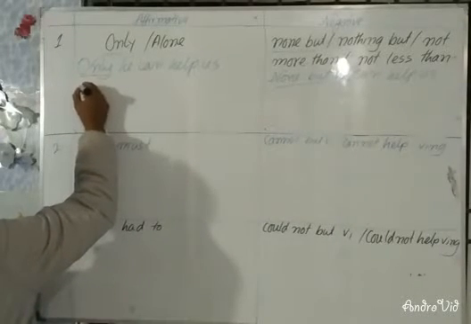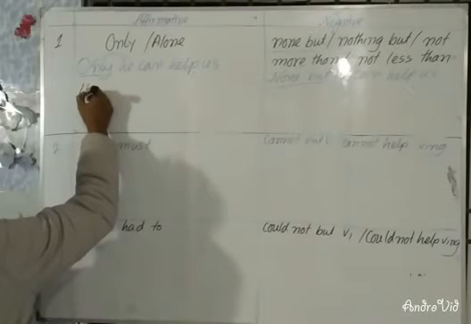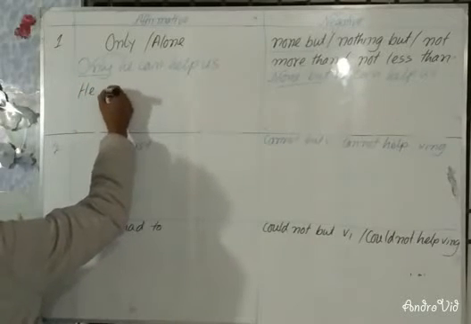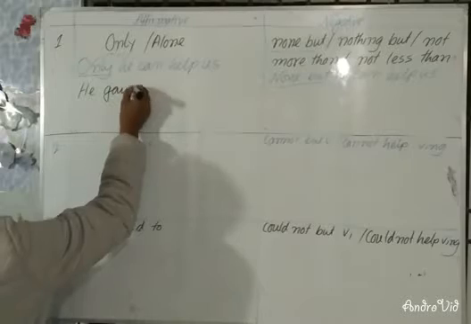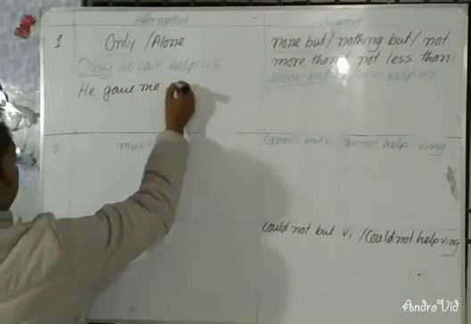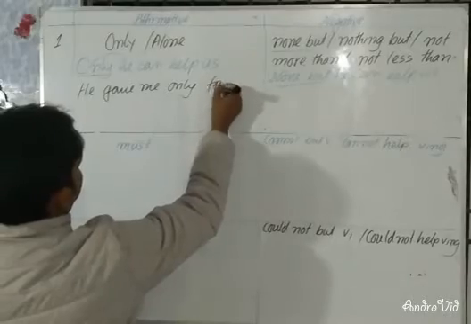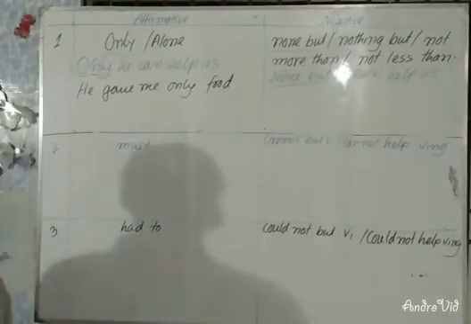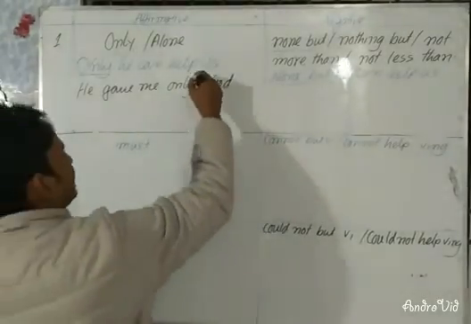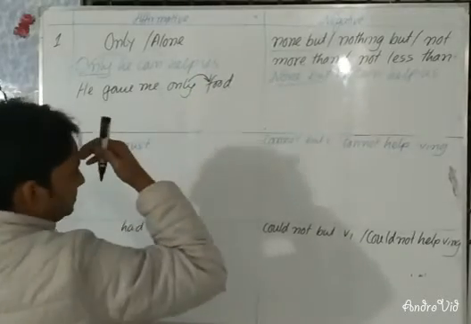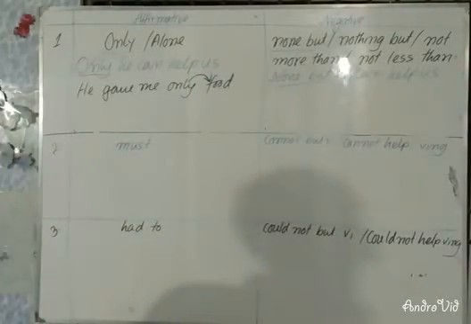Another example. He gave me only food. Here only indicates a thing. So you will have to use nothing but instead of only.